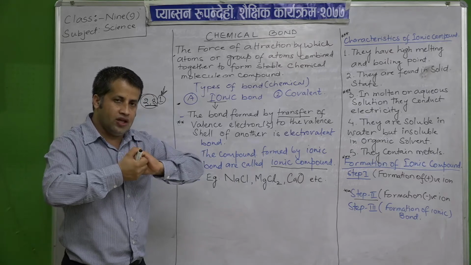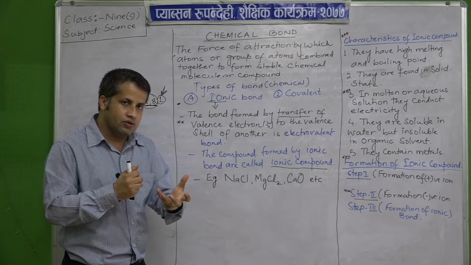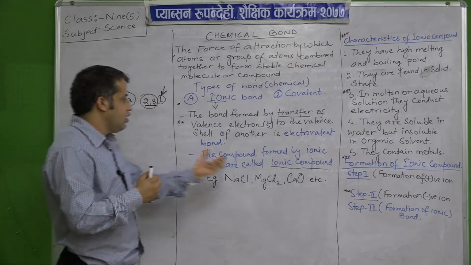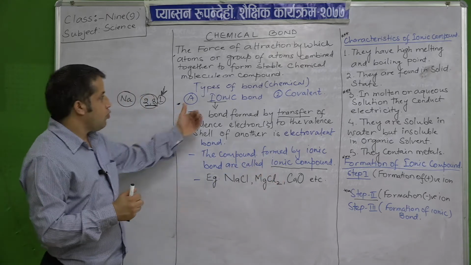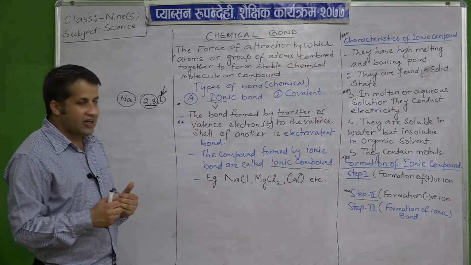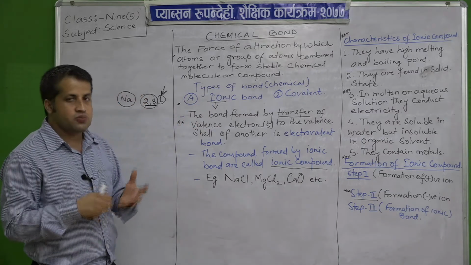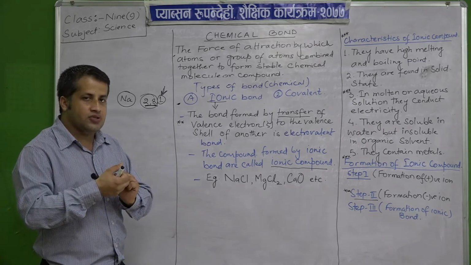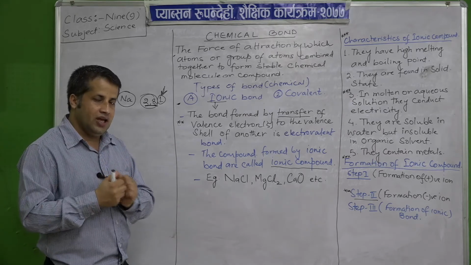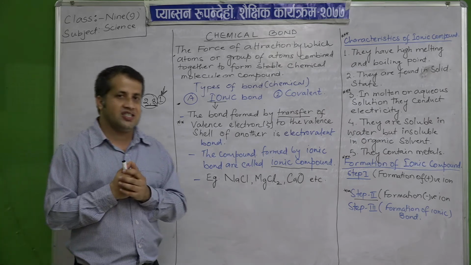hold together as a unit, as a compound, as a molecule, will be termed as the ionic compound. And this force that is acting between the ionic compound, or ionic bond, is very much strong. They hold the atoms very firmly, and to break them a large amount of energy is necessary.